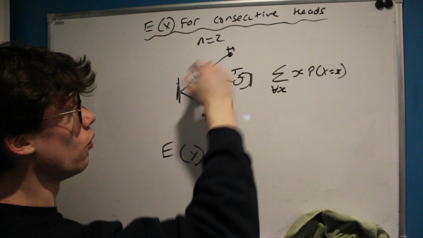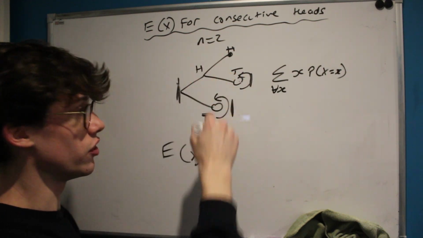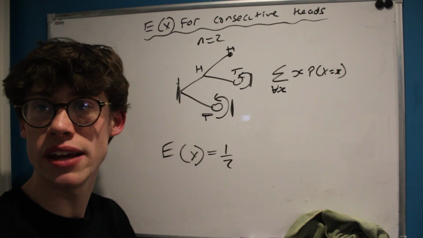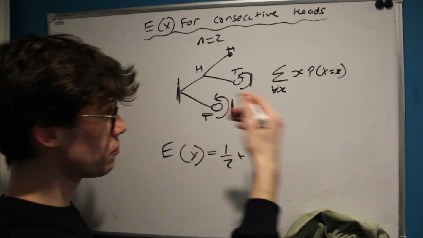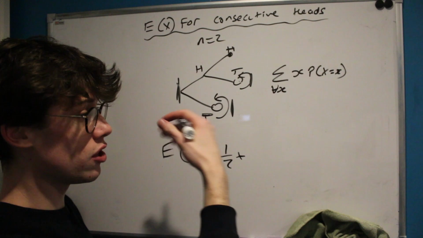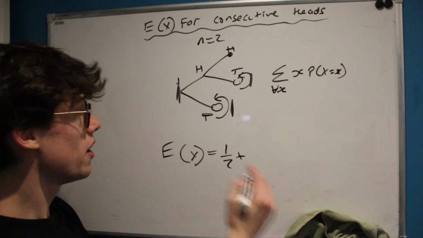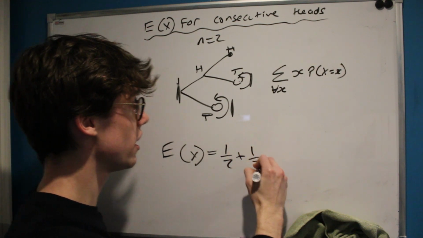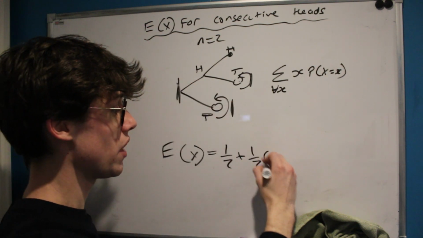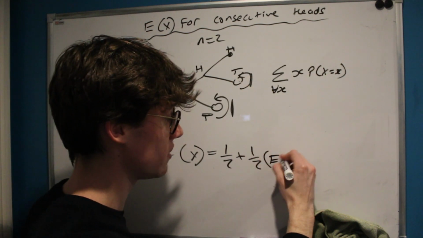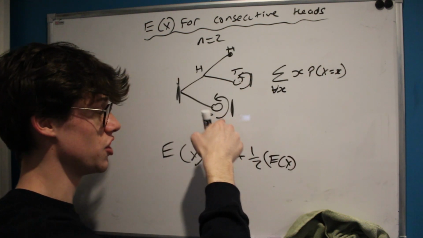And then for the other 2 parts of our diagram here, either where we get a tails after a heads or where we start off with a tails, we can express these parts of the sum in terms of the expected value. Because there's a half probability of getting a tails here. And then the expected number of throws is going to be exactly the same from our position here.